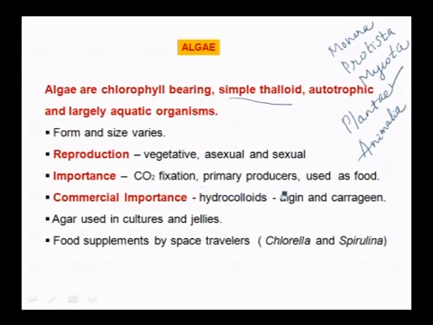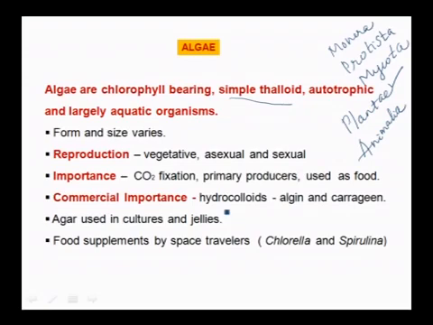Then these are the primary producers for many aquatic animals and they are also used as food. And these algae are also having commercial importance. They are hydrocolloids and they are commercially used, and the hydrocolloids are in the form of algin and carrageen. And agar is used in laboratories, in tissue culture laboratories and microbiology laboratories. For culturing they are using this agar, and also in ice cream and jellies this agar is used.